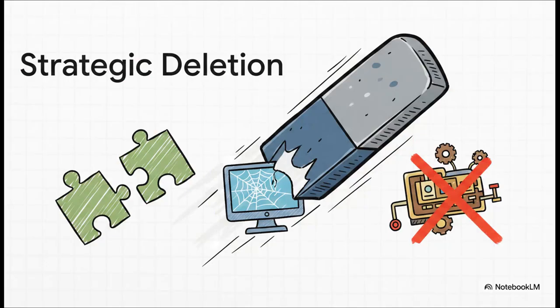So, here are your tactical steps for strategic deletion. First up, delete redundant code. Go combine those similar functions. Second, ruthlessly remove unused features. If you have an analytics dashboard nobody looks at, kill it. Third, eliminate premature optimizations. If you have some complex caching layer for data that changes maybe once a month, or elaborate failover systems for low-traffic internal services, just delete them. I promise you, do this and watch your bug reports drop and your team's velocity absolutely skyrocket.